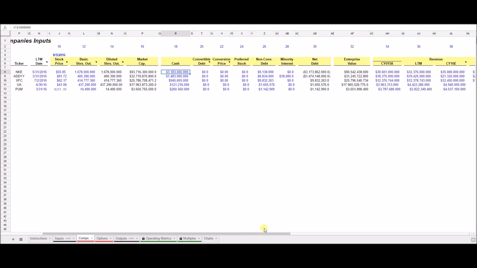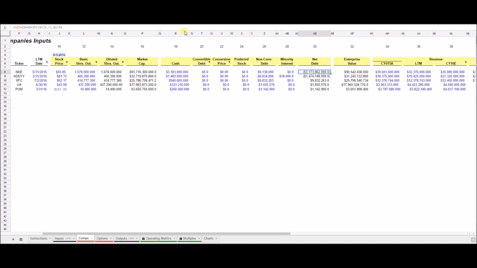Now, to find the net debt of a company, we will look for cash and all the company's liabilities. This can be easily found on Yahoo Finance in the financial section and the balance sheet of almost any company. First, we will look for cash and cash equivalents, which is on the balance sheet, usually the very first thing.